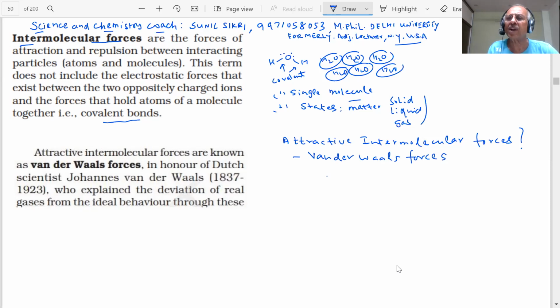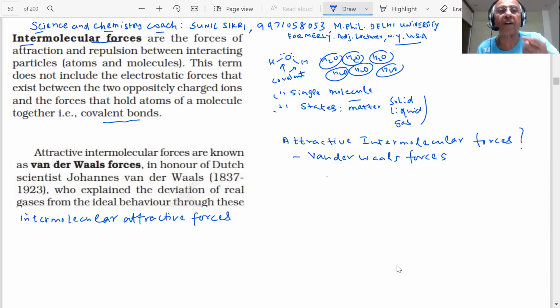In the gas state also, the Van der Waals equation is there. Van der Waals forces are named in honor of the Dutch scientist Van der Waals, who explained the deviation of real gases from ideal behavior through these attractive intermolecular forces. In this lecture, I would be talking of inter-attractive forces